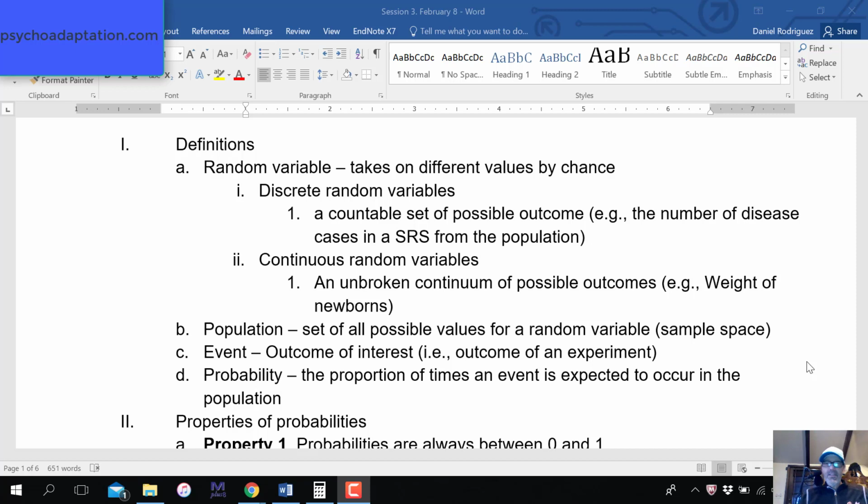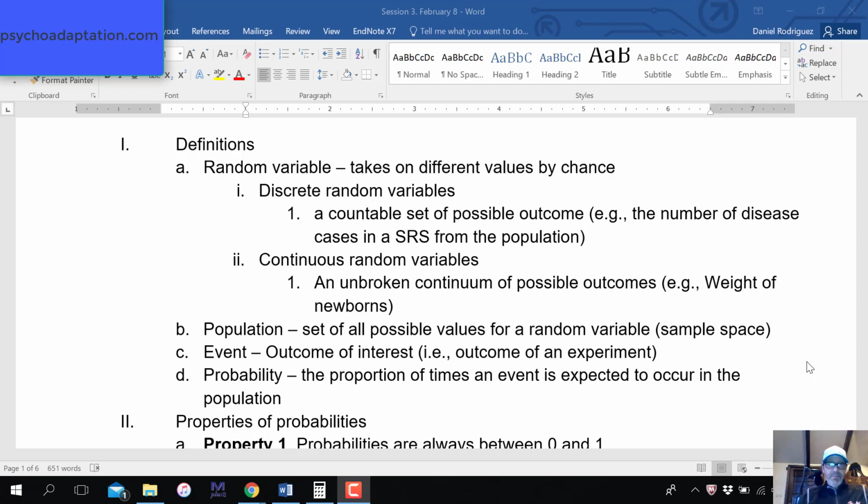So, for instance, the number of disease cases is countable, and it can go to infinity, right? You could count the number of individuals with coronavirus, for example. So it can technically, or theoretically, go to infinity. A continuous random variable, though, is an unbroken continuum. So something like, for instance, the weight of newborns. If you have two weights between, say, 7 and 8 pounds, you could have an infinite number of values there.